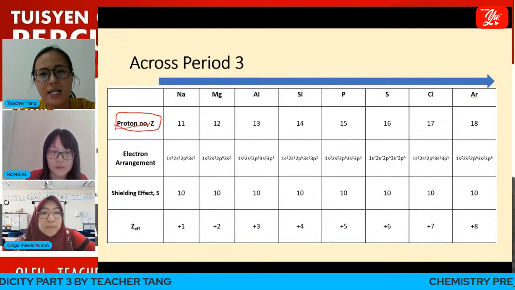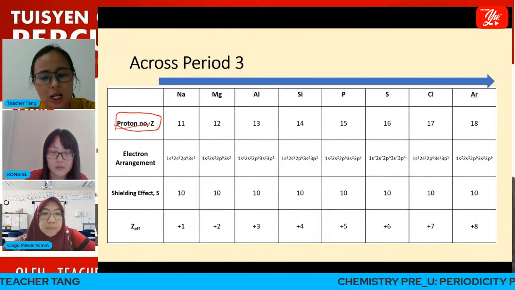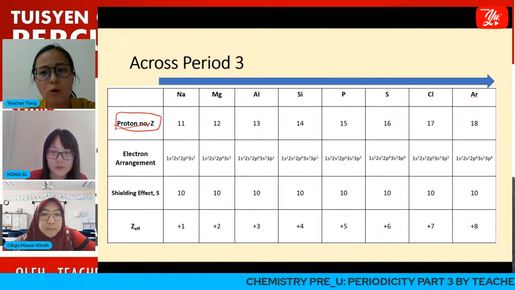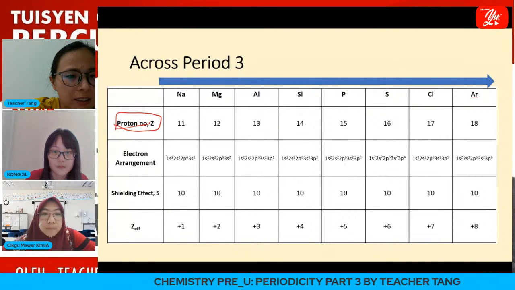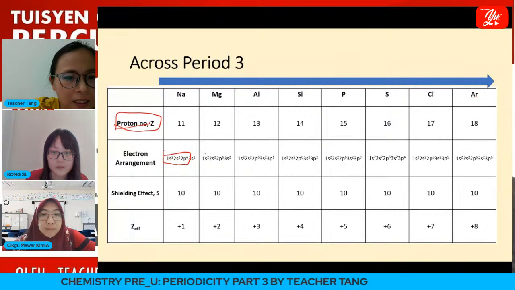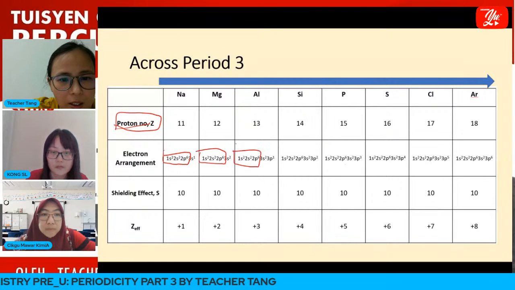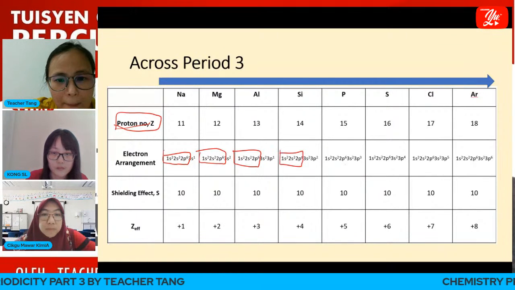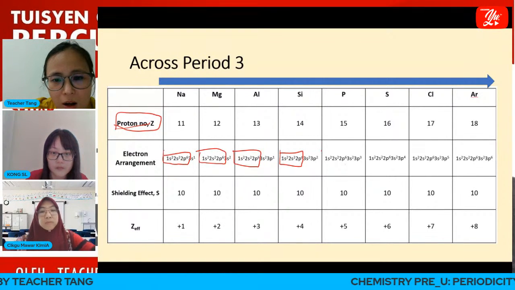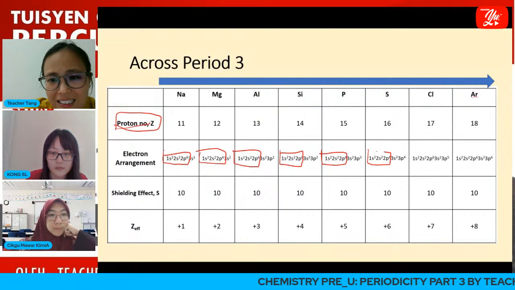Remember, the screening effect is determined by the inner shell electrons. From sodium to argon, can you see that the number of inner shell electrons is the same?